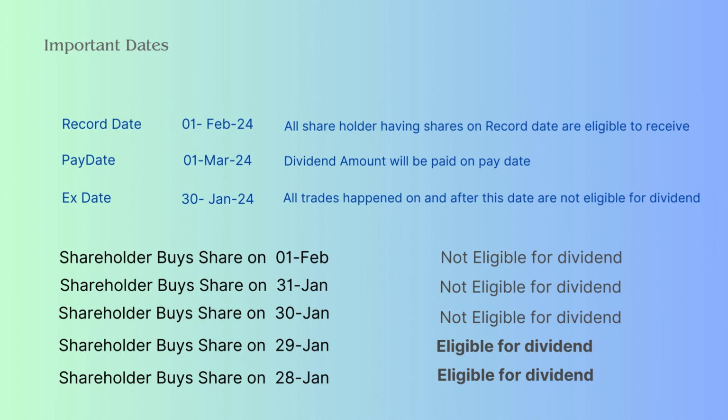If a shareholder buys a share on 29th of January, then he will be eligible for the cash dividend as the trade is done before the ex date, but it must be settled by the record date, which is 1st February.